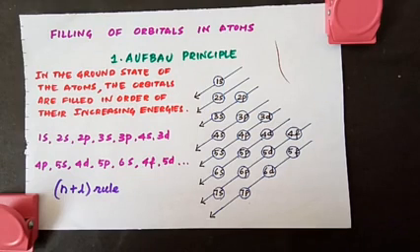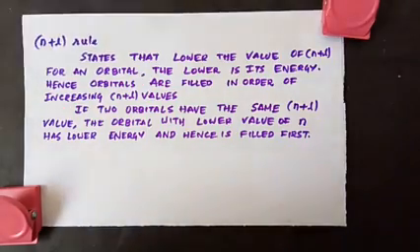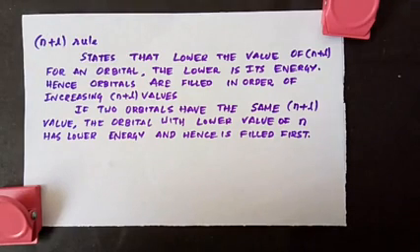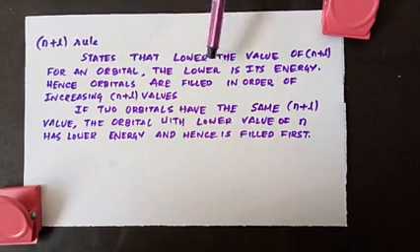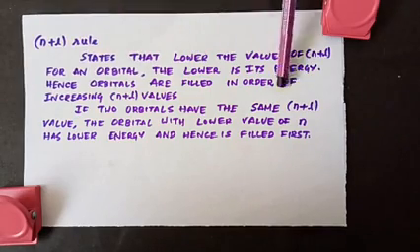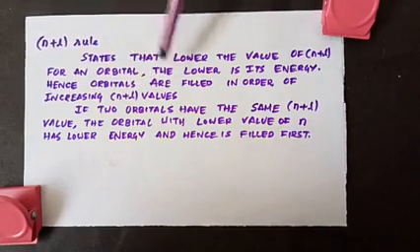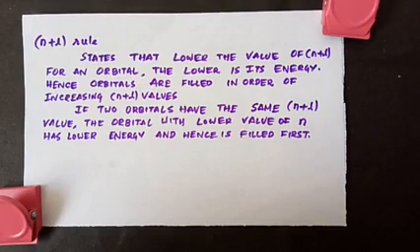For that you can follow a rule called the n plus l rule. See, the n plus l rule states that the lower the value of n plus l for an orbital, the lower is its energy. Hence orbitals are filled in order of increasing n plus l values. See, what is n? It's the principal quantum number. What is l? It is the azimuthal quantum number. So for an electron, if you take the principal quantum number and azimuthal quantum number and add them and compare it with another electron's n plus l value, the lower n plus l value will be filled first.